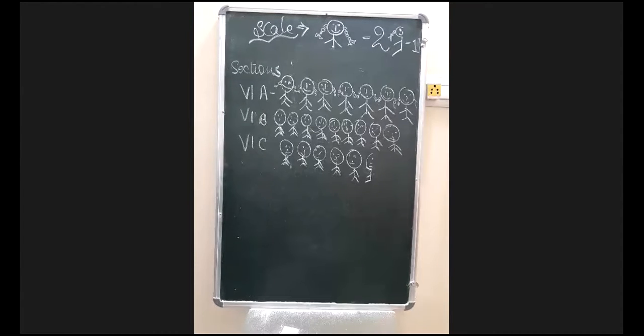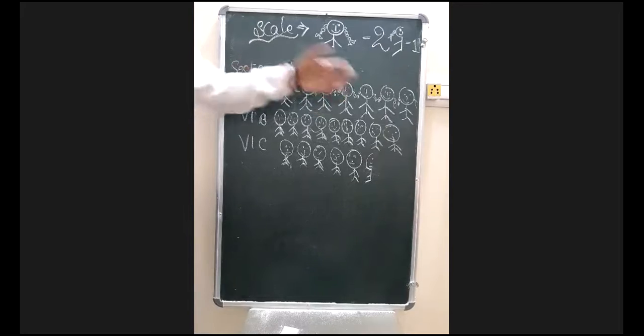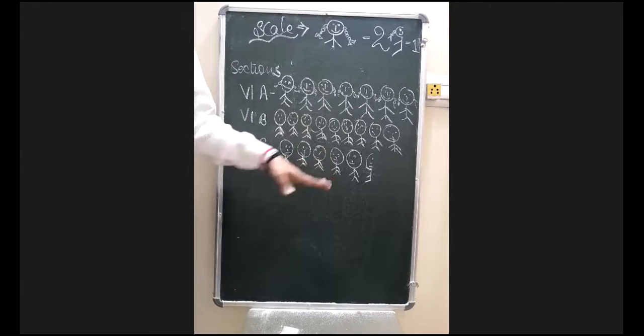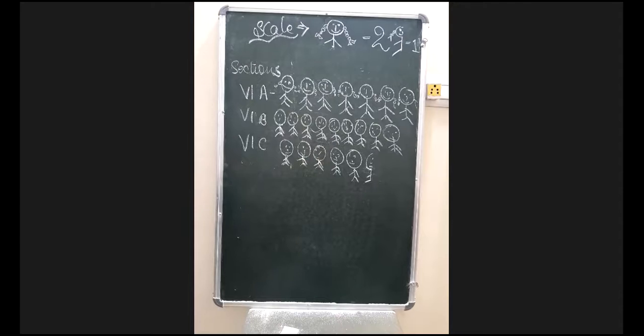Now you can see on the board I have represented in the form of pictures. 7th A were already given here 14, so I have taken 7 pictures, complete 7 pictures. Same thing 6th B में I took 9 complete pictures because the number of girls were 18. The same way 6C में the number given was 11, so I took 5 complete pictures and half of one picture, because there were 11 students.